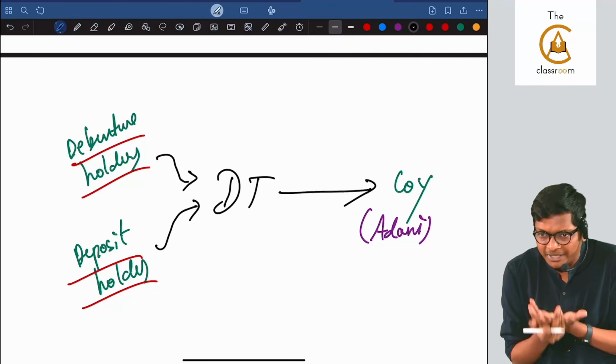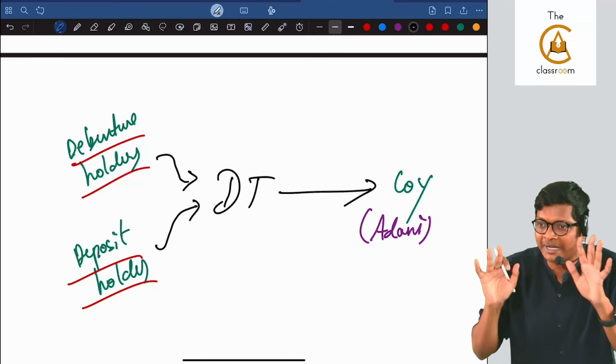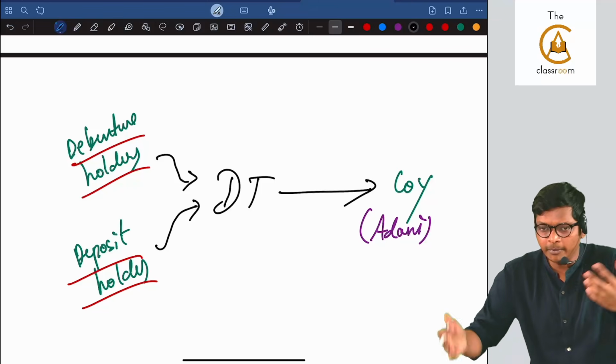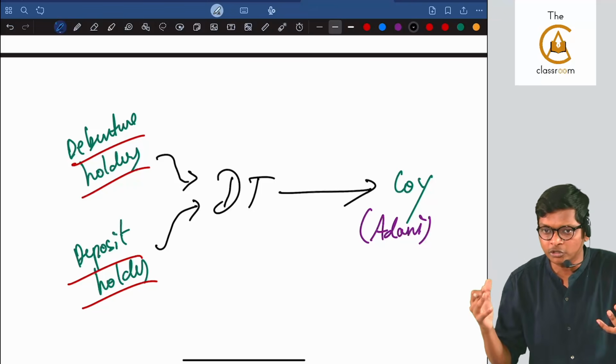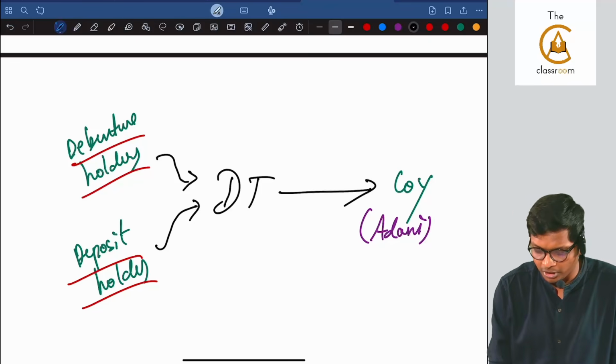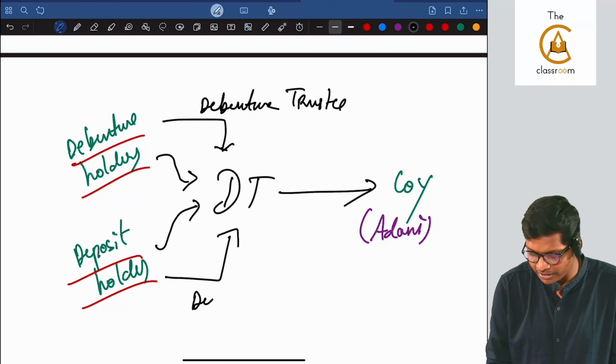So this is like a middleman who will balance the coin on both sides and ensure both of them are happy. He's not taking anyone's side. He's an independent person. For him, both of them should be benefited. Both of them should not cheat each other. Are you following, guys? Clear? This person is called, if it is debenture chapter, a debenture trustee. If it is deposit chapter, he is called a deposit trustee.